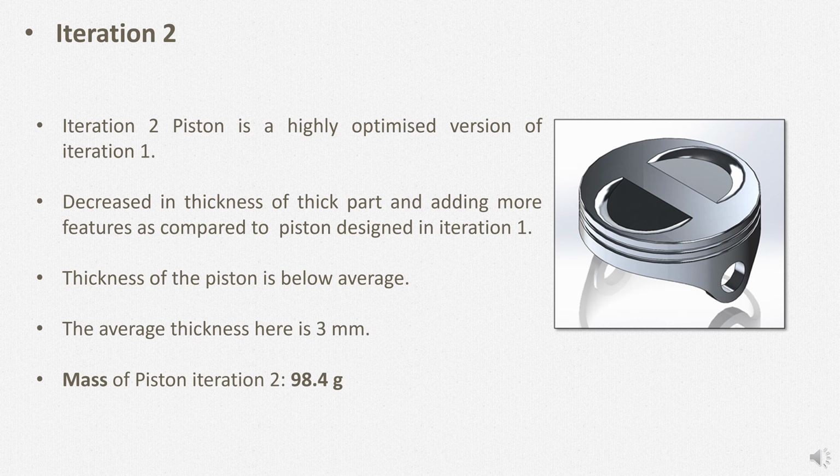The iteration 2 piston is a highly optimized version of iteration 1. While modifying iteration 1's design, optimization was done that includes decreasing the thickness of thick parts and adding more features like a piston skirt cut, which overall reduces the total material used. The thickness of the piston is below average; the average thickness here is 3 mm. This piston also contains all necessary features. The mass of the piston of iteration 2 is 98.4 grams.